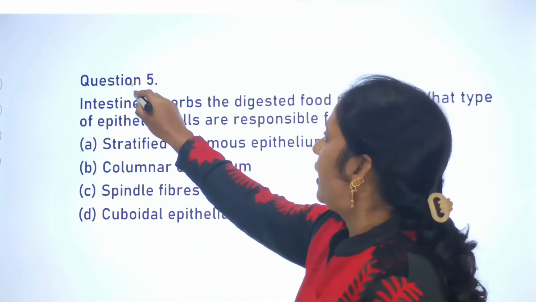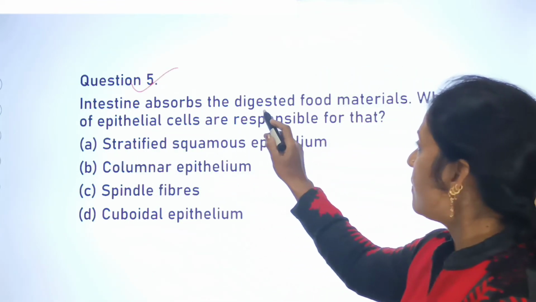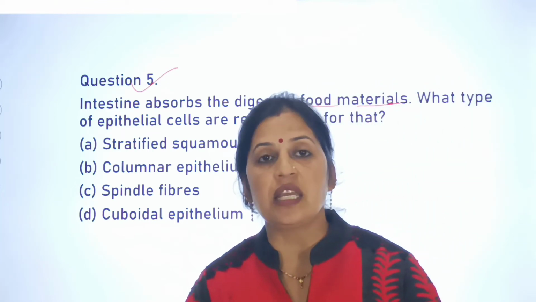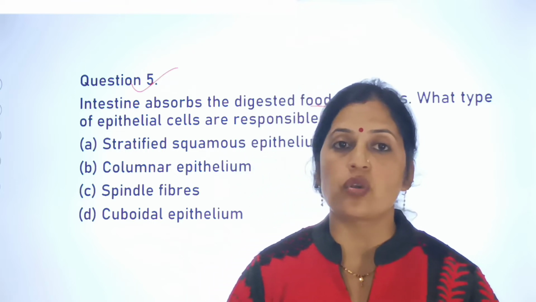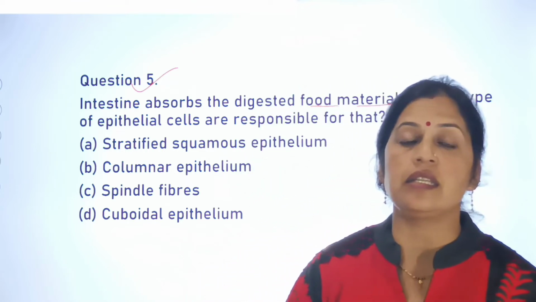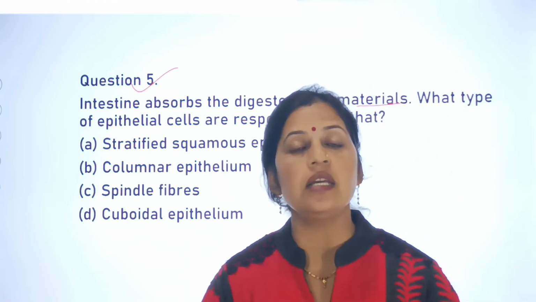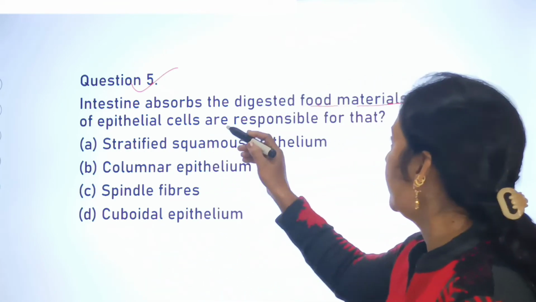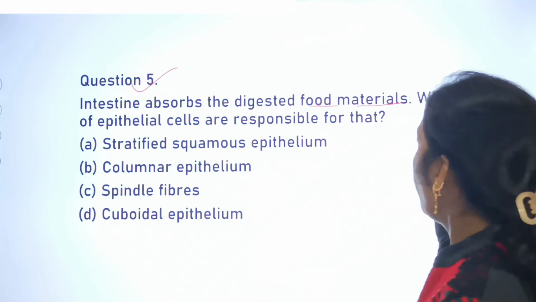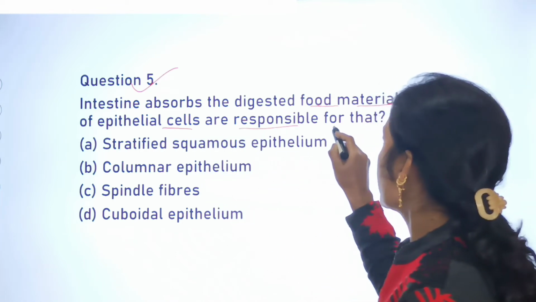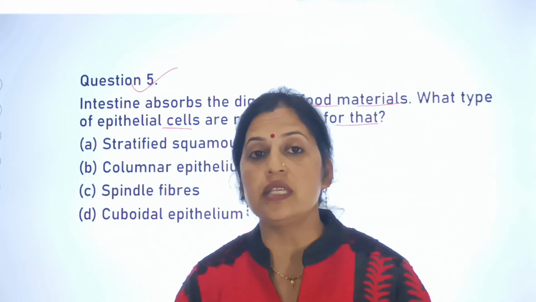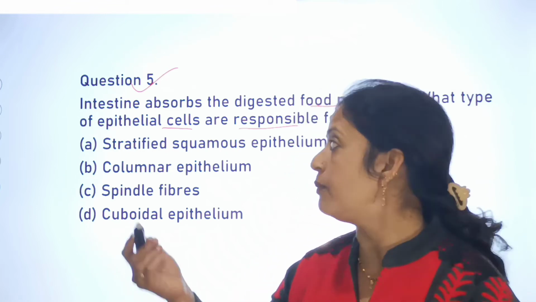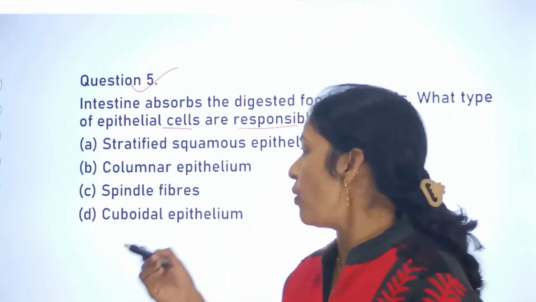Next is your question number 5, and your question number 5 is: intestine absorbs the digested food materials. That means your intestine, as we all know, always absorbs the digested food material, and the intestine is further of two types, that is small intestine and the large intestine. So your digested food is always absorbed in the intestine. What type of epithelial cells are responsible for that?